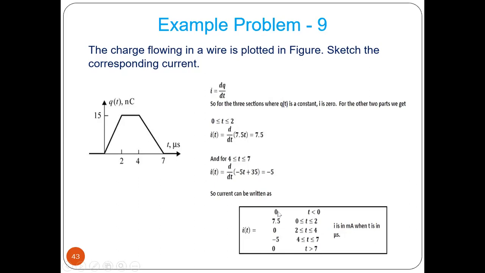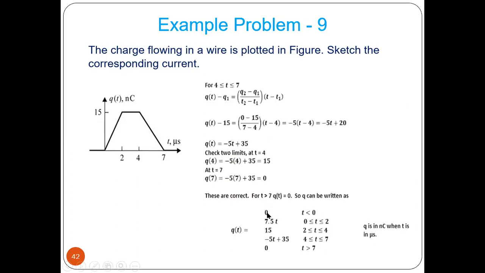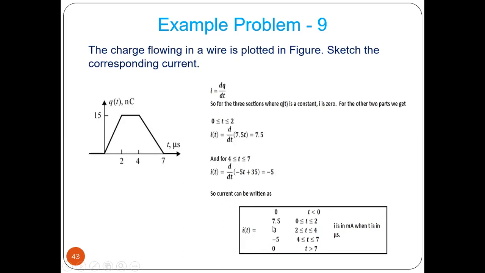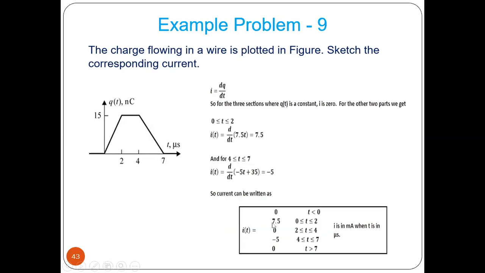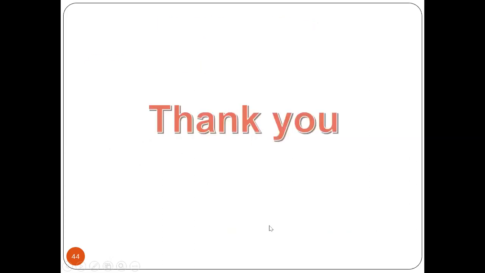So what is the current? Here dq by dt is 0, so that will be 0. For 7.5 t, if you perform the differentiation dq by dt, it becomes 7.5. Next, 15 is a constant, and the differentiation of a constant is nothing but 0.